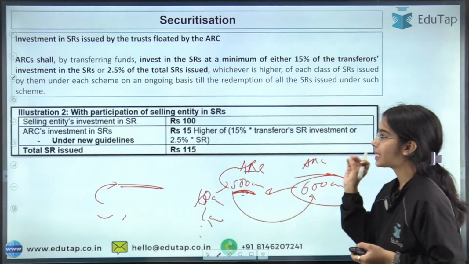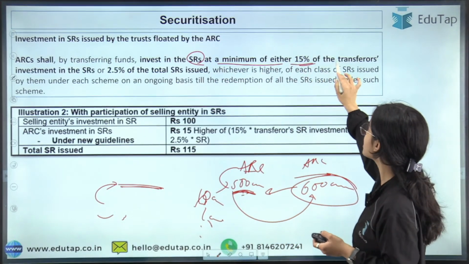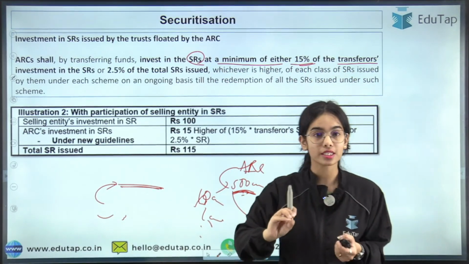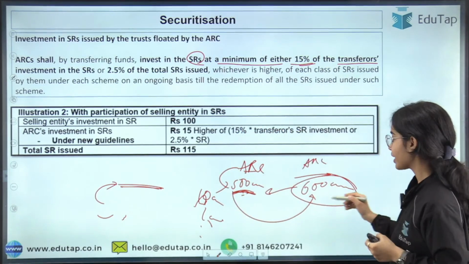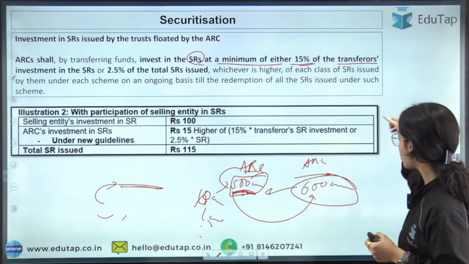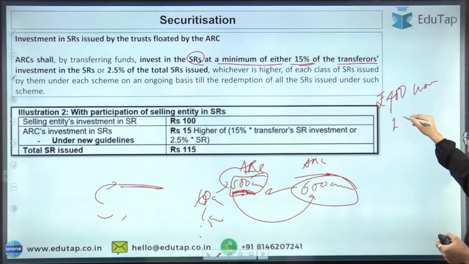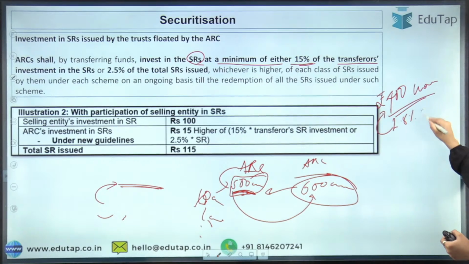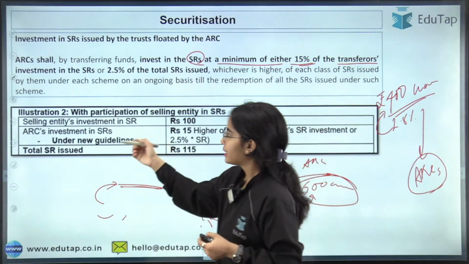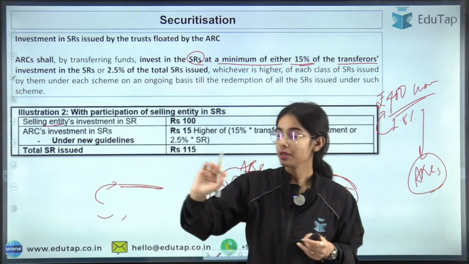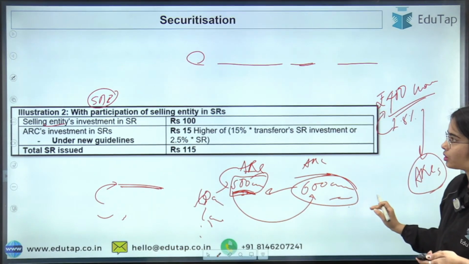So it has been said that the ARCs shall invest in the security receipts a minimum of either 15% of the transferor's investment in the security receipts, or 2.5% of the total security receipts that are issued. Let's say here, out of the 500 crores, the total security receipts issued is rupees 400 crores. So 2.5% of this 400 crores should be bought by the ARCs, or let's say the selling entity, that is SBI, has sold this loan of 600 crore.